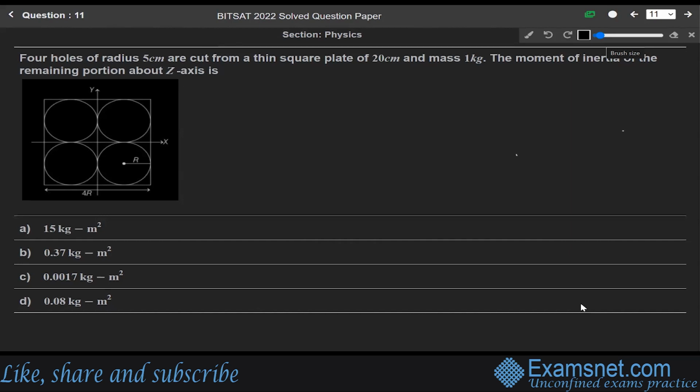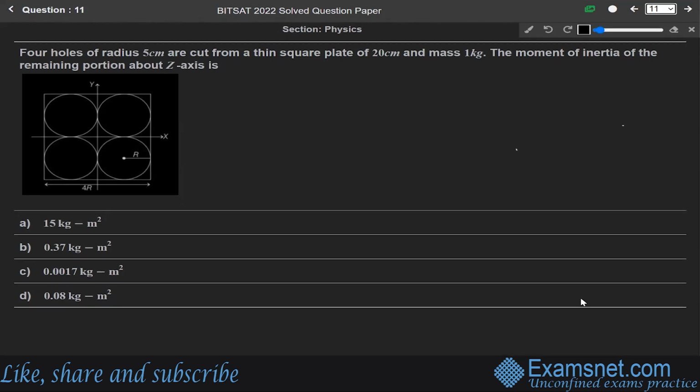So next question is 11. Four holes of radius 5 centimeter are cut from a thin square plate of 20 centimeter and mass 1 kg. The moment of inertia of the remaining portion about the z axis is. So this question is from the chapter of laws of motion. Now in this question we are given four holes, cut from a thin square plate whose side is 20 centimeter and mass is 1 kg.